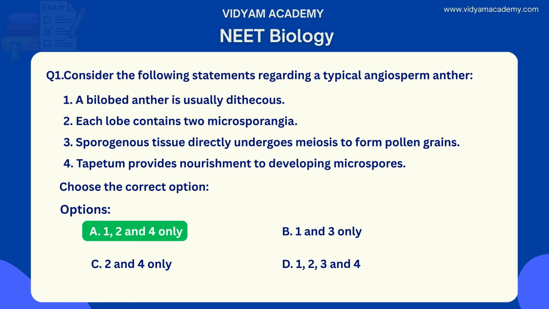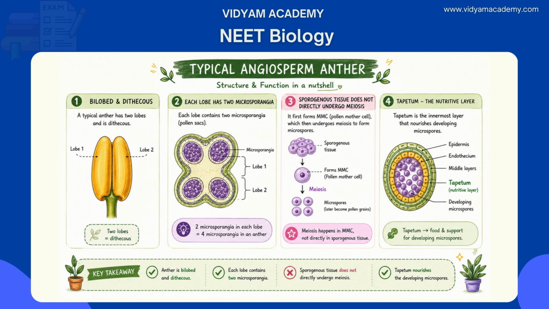Sporogenous tissue doesn't directly undergo meiosis. It first forms MMC, which then undergoes meiosis. Tapetum is the innermost nutritive layer that nourishes the developing microspores. So statements 1, 2 and 4 correctly describe the structure and function of a typical anther, which is a most expected question for your NEET examination.